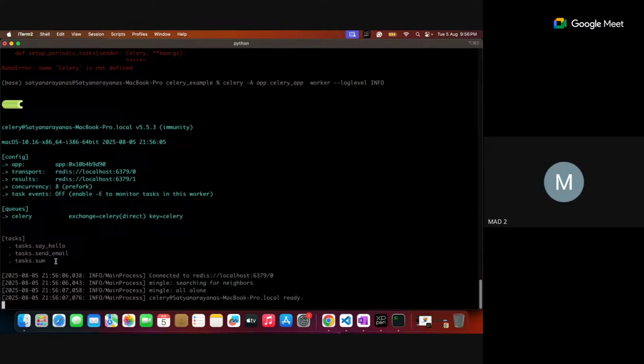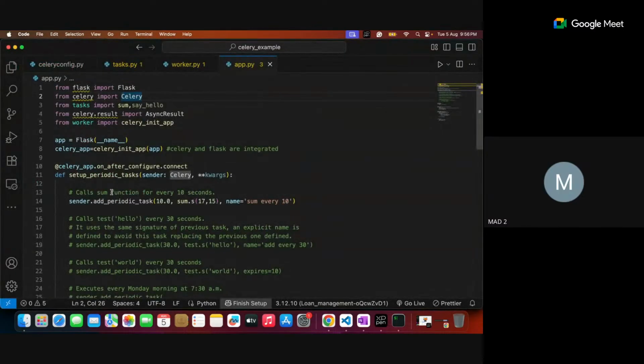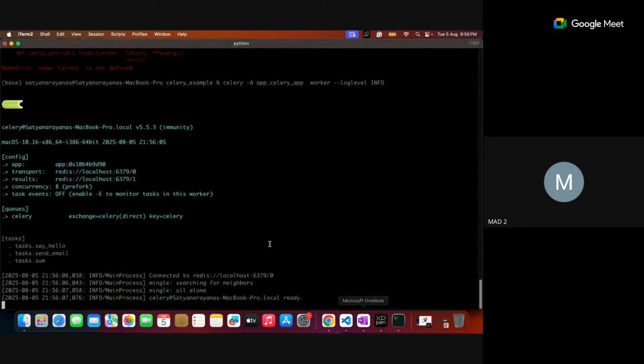Now it's okay. But this particular sum, you're not calling through the Flask route, and you're not calling through the Python interpreter. So I'm trying to call it through Celery beat. Whenever you want to start it, sorry, actually I did not set up the UTC time standard, but anyway, I'll set it later. Right now it is not related to the timing standard. It is related to calling it every 10 seconds. Keep observing: this particular log is not updated. That means that particular sum function is still not called.